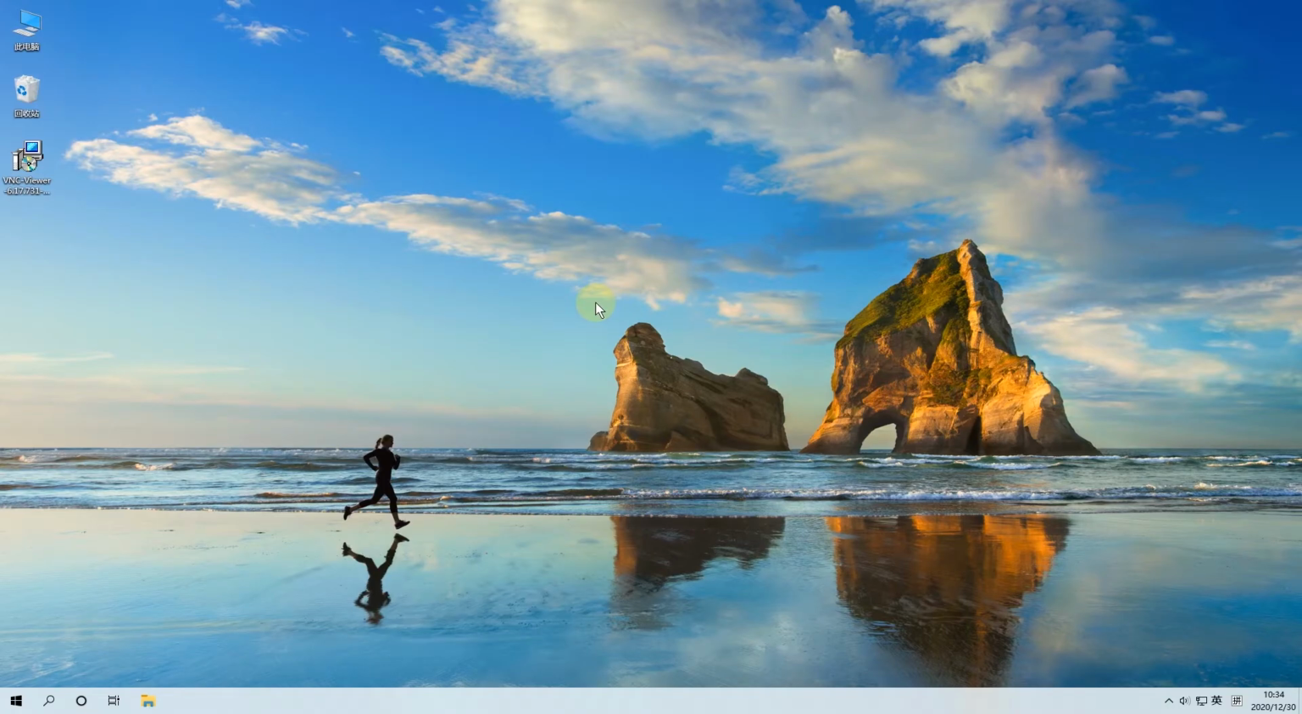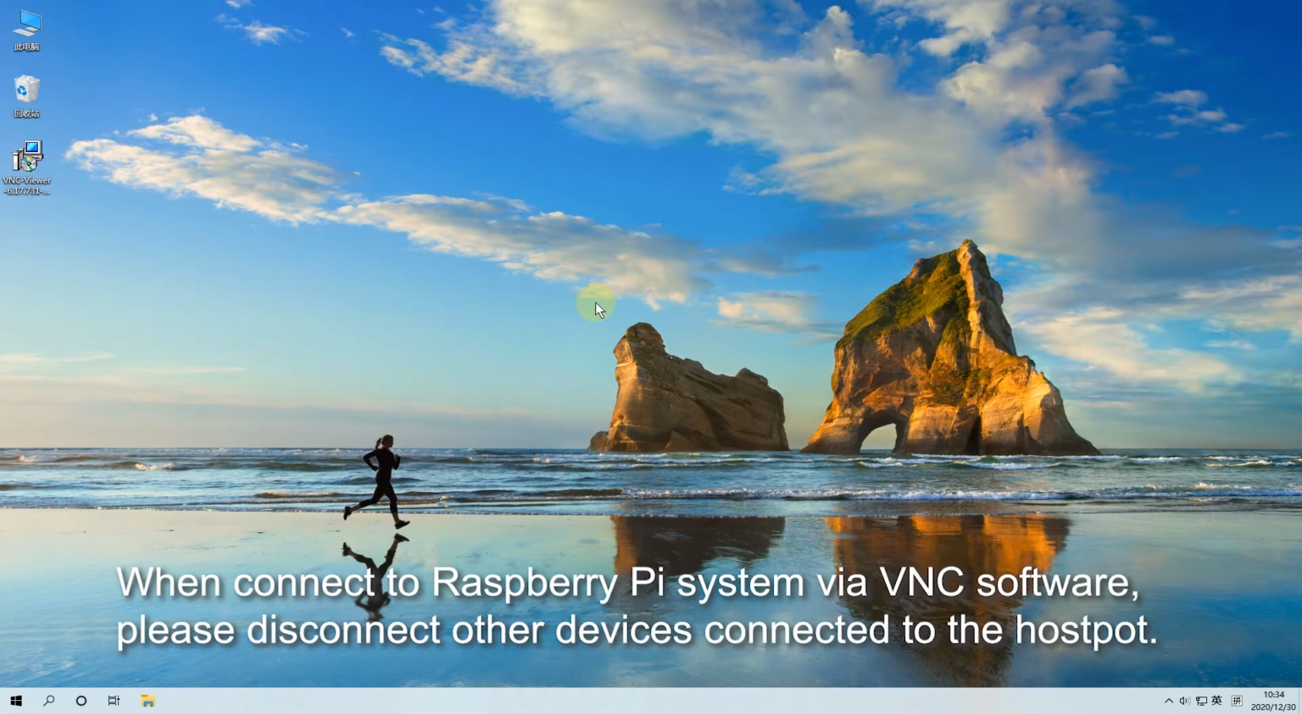Hi guys, today's lesson we are going to explain how to install the remote connect tool, VNC software. In the previous lesson, we learned that after turning on the Raspberry Pi, it will launch a Wi-Fi hotspot with a network named with the first letters HW.